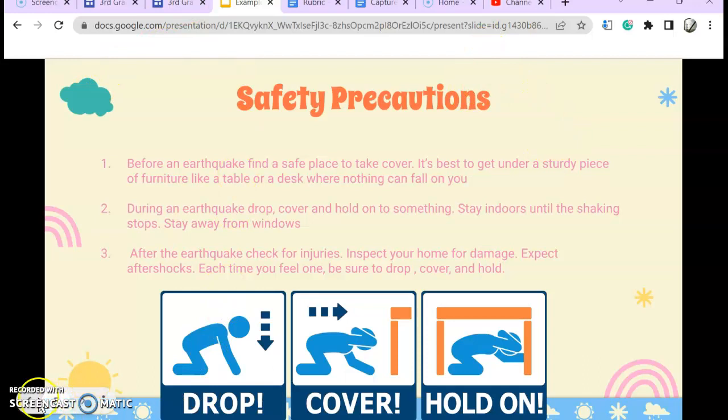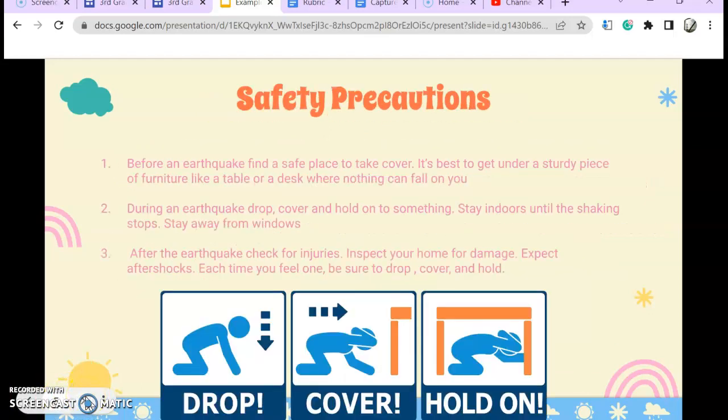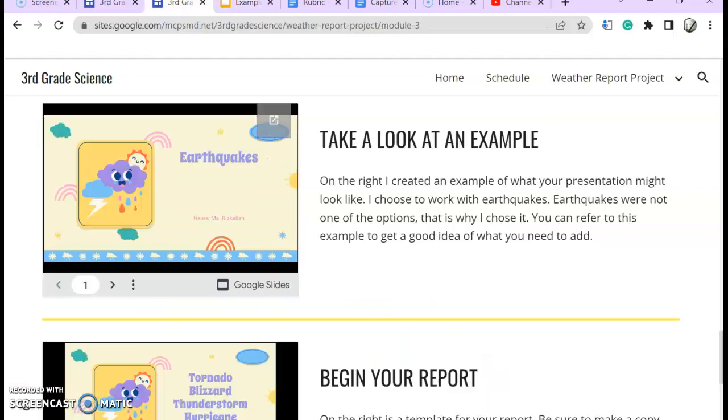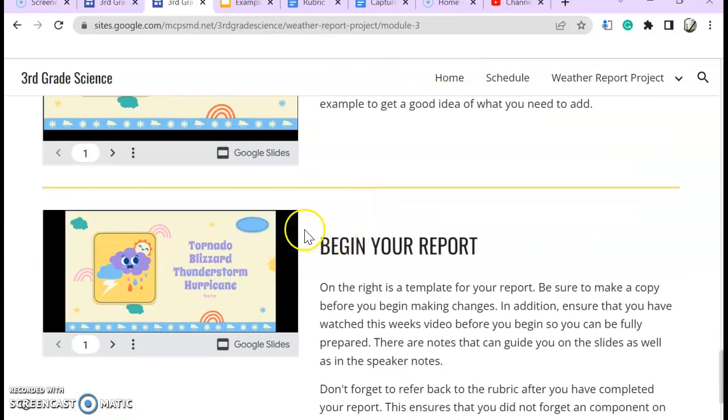And as you're completing all of these slides, you want to make sure that you have complete sentences and that your grammar is the best that it can possibly be. Okay, again, people are going to be taking a look at this. You want to make sure that they can understand all of your hard work. So after you take a look at the example, you can actually begin your report.